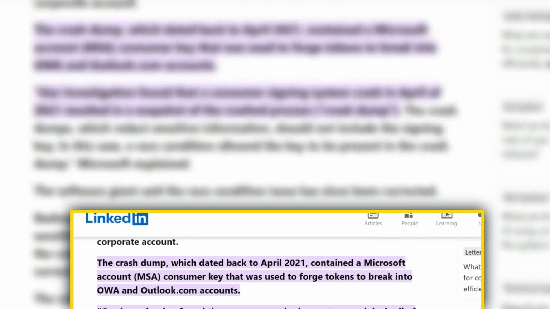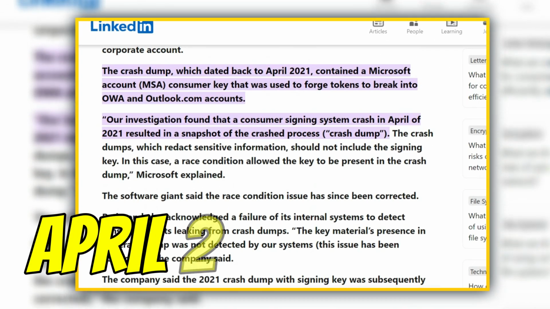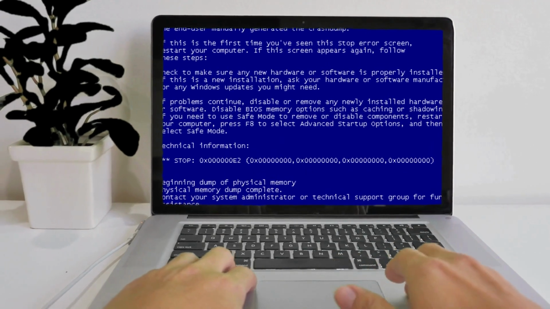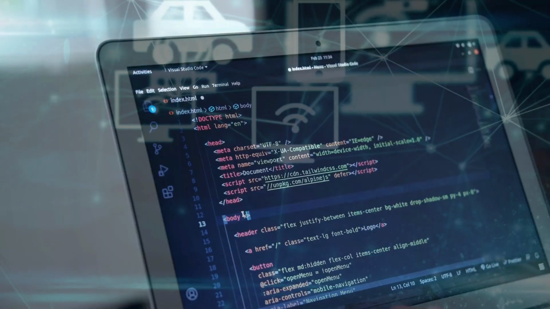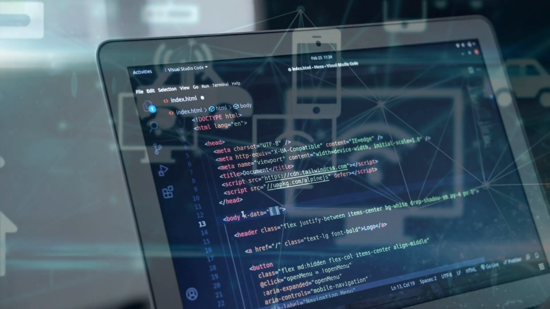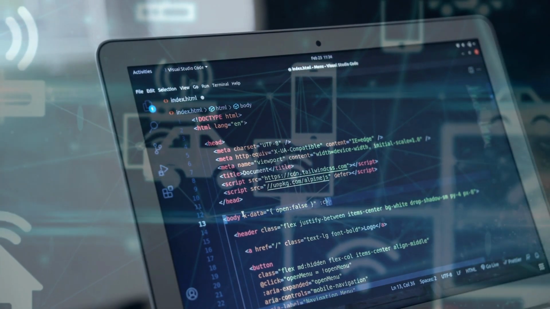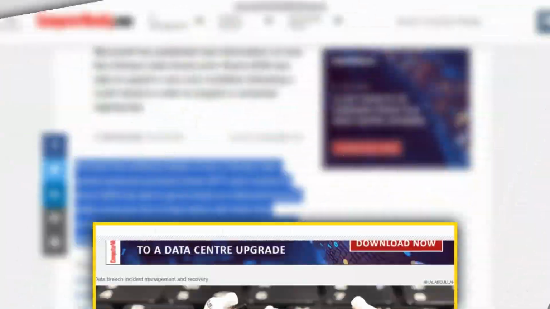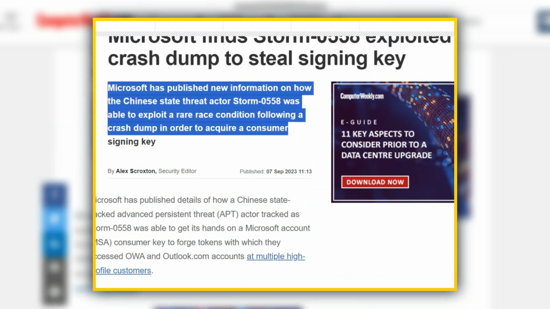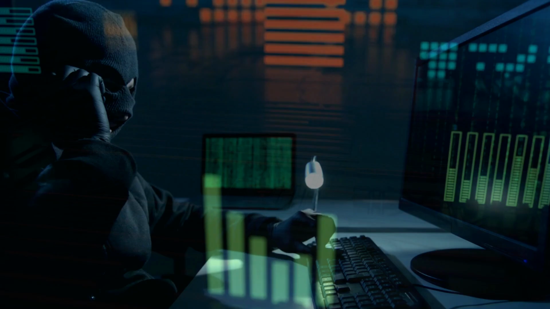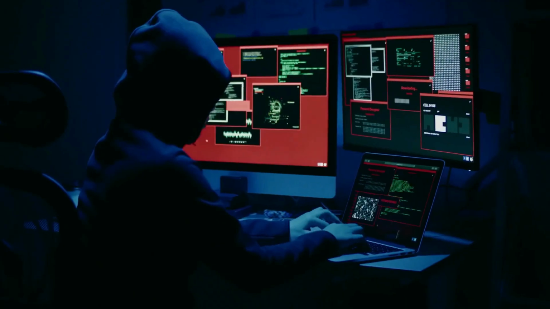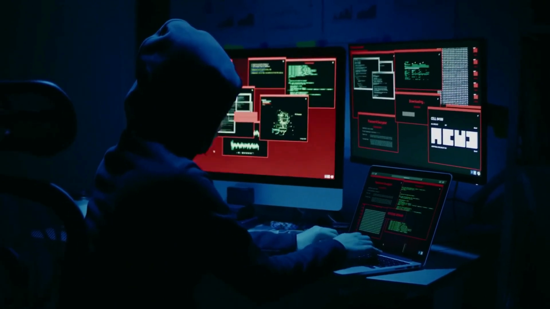What happened in this case was that there was a crash dump in April of 2021 during a consumer signing process. If you don't know what a crash dump is, think of whenever your application or computer crashes. There is a step during the crash process where the state of the application or computer is captured to be used to restore it back if necessary. The crash dump, which normally redacts sensitive information, did not do so this time. Microsoft explained this was due to some race condition which occurred during the crash dump. Also, the pipelines for some reason did not identify the presence of the key information in the dump, which caused it to be moved to the debugging environment undetected.